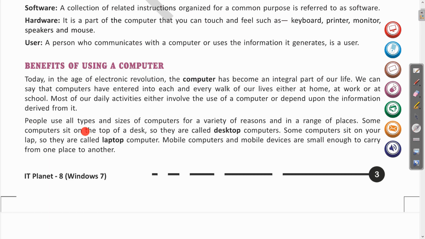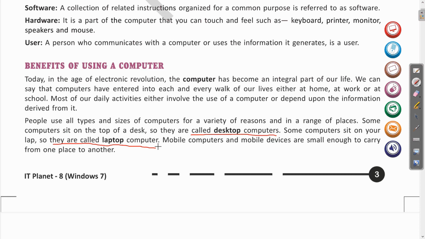Next, people use all types and sizes of computer for a variety of reasons and in a range of places. Some computers sit on the top of a desk, so they are called desktop computers. Some computers sit on your lap, so they are called laptop computers. So clear? By the name itself it is clear. The desktop computers which are kept on the top of the desk or on the table are called desktop computers. And those computers which come on our lap are called laptop computers.